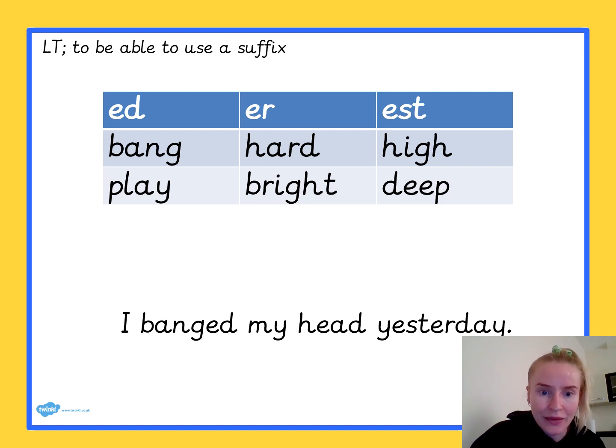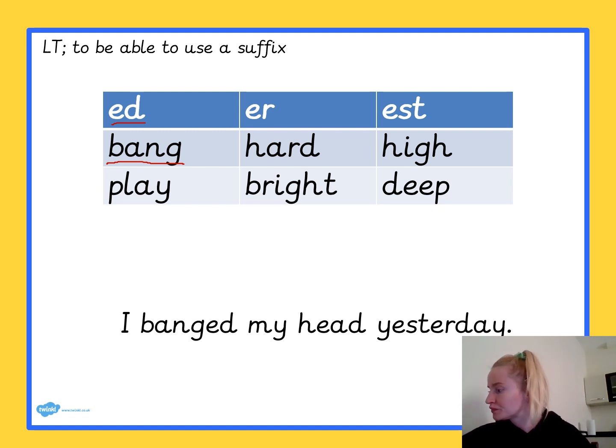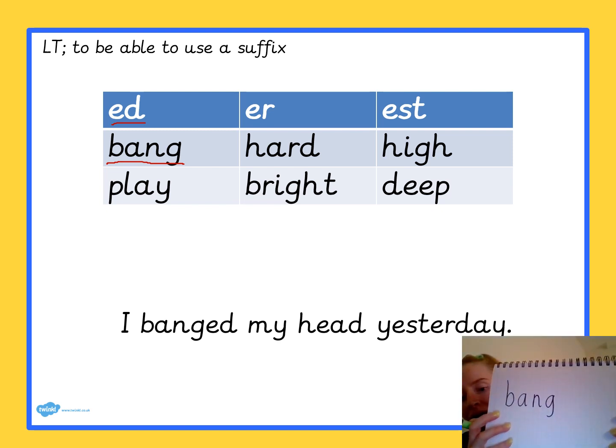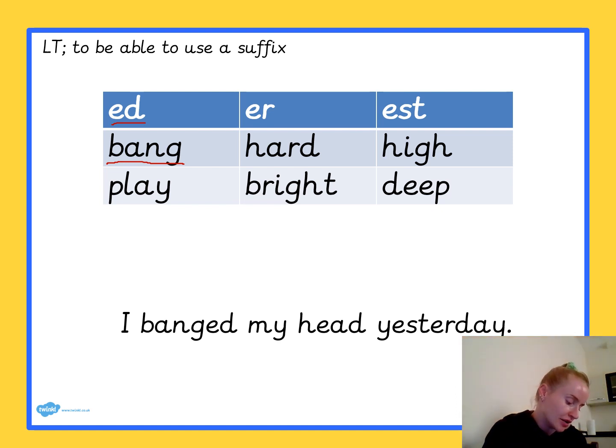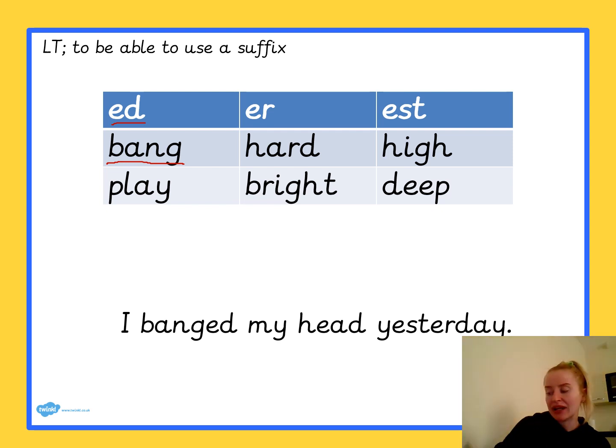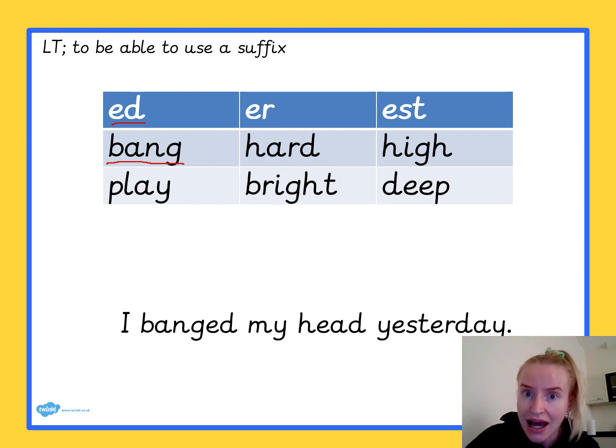If you have a look here, I've written the word bang, and I've put it underneath the suffix ed. So I would like you to put ed onto the end of bang. So I'll write that for you now. Let me show you. Bang. The word bang, I'm going to put ed onto the end, and the word becomes banged. I then would like you to put it in a sentence. The sentence I have written is, I banged my head yesterday.